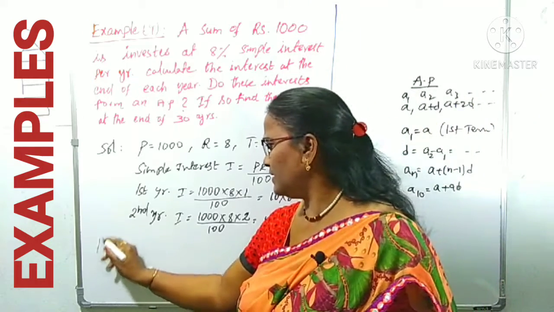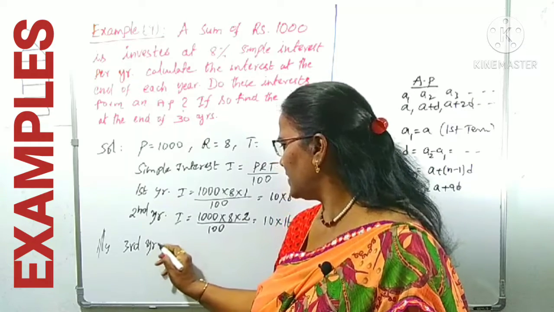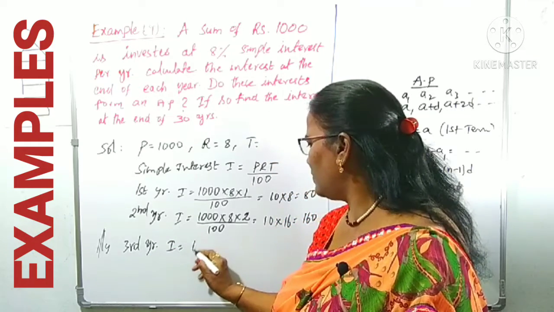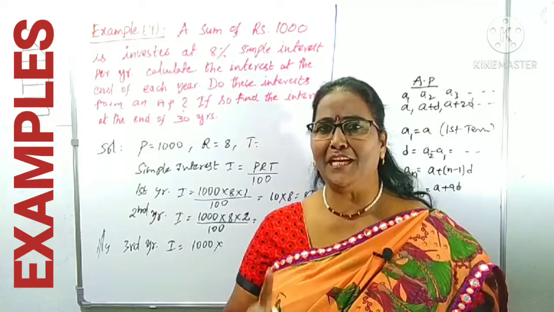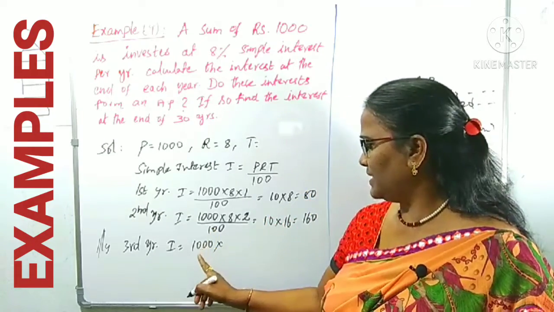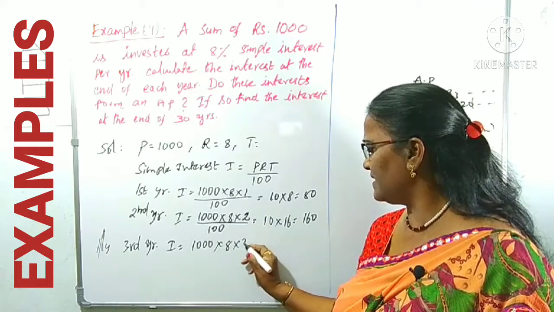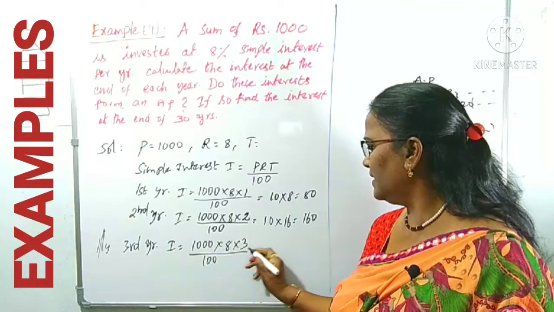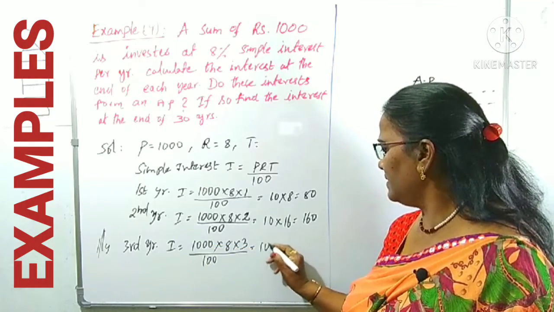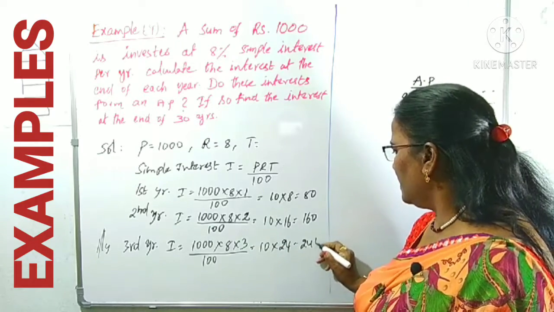Similarly, what is the third year? Same way, the third year, we can also calculate the interest. Here what is the change? Can you guess? Yes, what is the change? The time period is the change. The principal amount is 1000 as it is, the rate of interest is as it is, but T is 3 years, by 100. Here 1000 by 100 is 10. 8 into 3 is 24. This is 240. And so on.